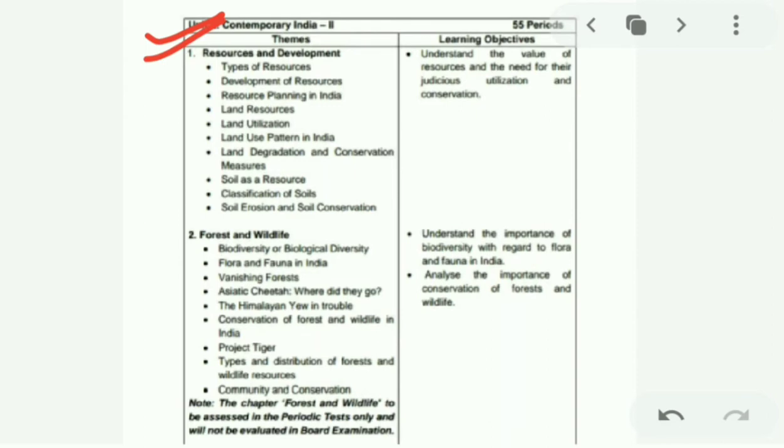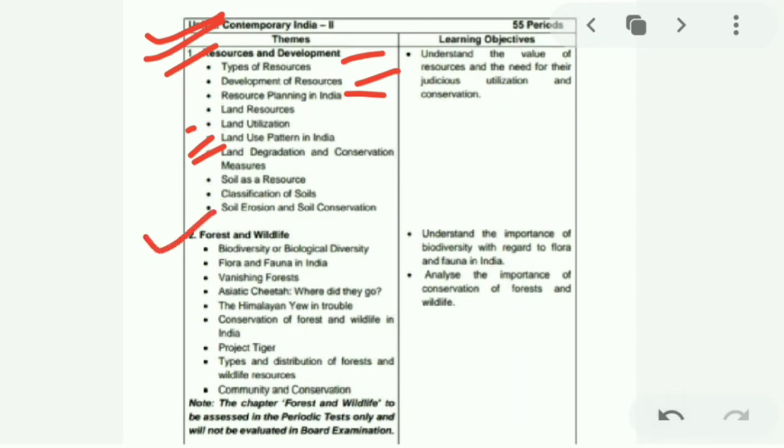Next comes unit 2, that is geography. In geography, chapter 1 is Resources and Development. In this we will study the types of resources, development of resources, planning of resources, then land resources, utilization of land, land use pattern, land degradation and conservation, soil as a resource, classification of soils, soil erosion and soil conservation.